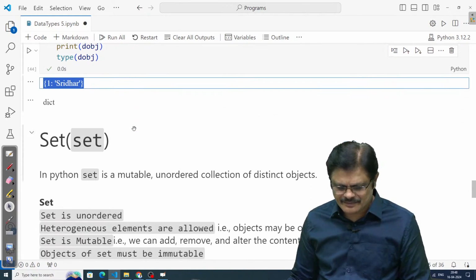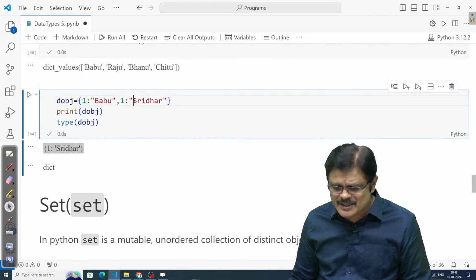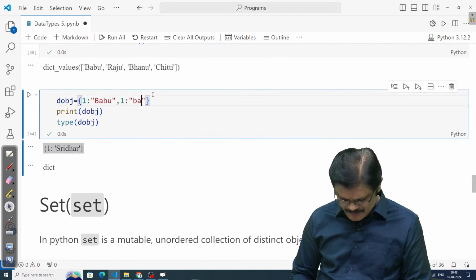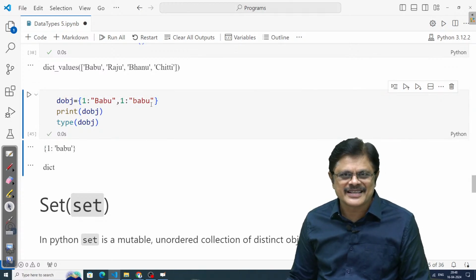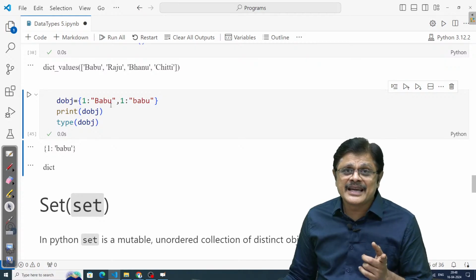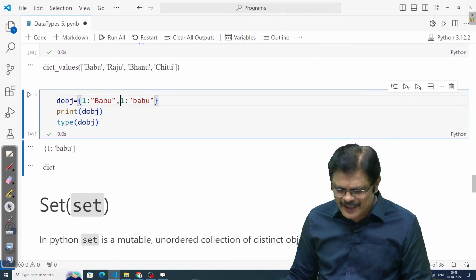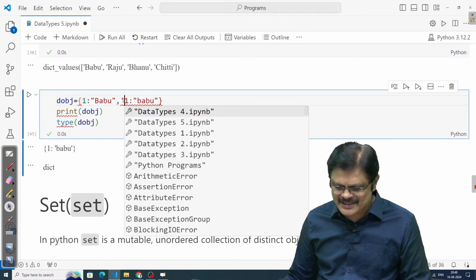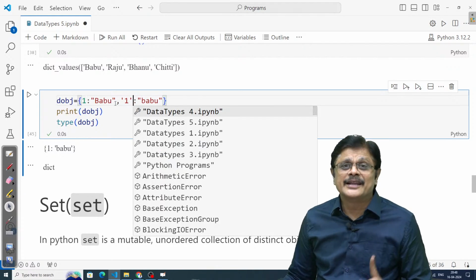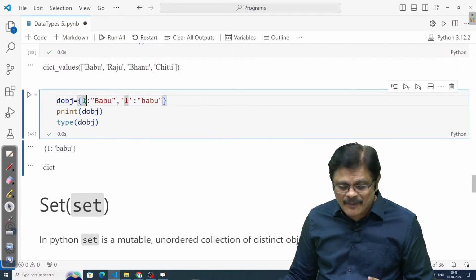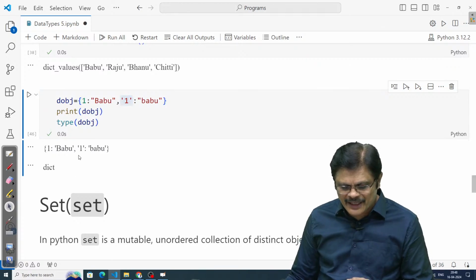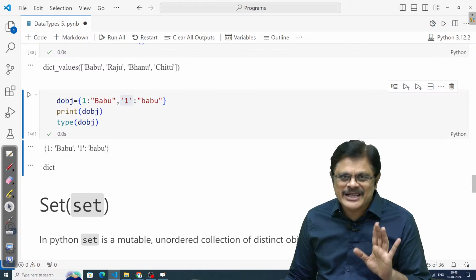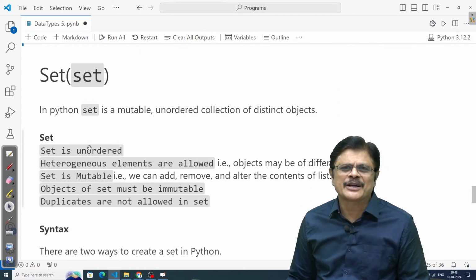And when you write small babu, even the second one it is considering. Keys are case sensitive also. Suppose I do this one as a string, then they are different: here it is key number 1 and here the key is a string. In this case I am going to get two objects. Please be careful. Now let us come back to the set.